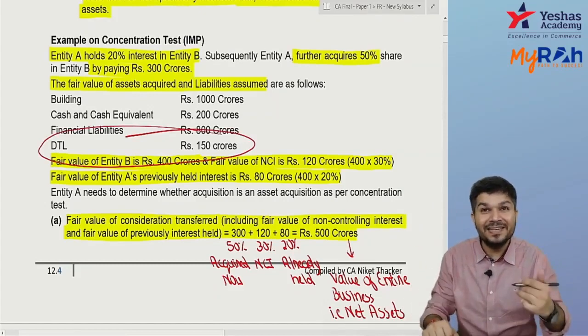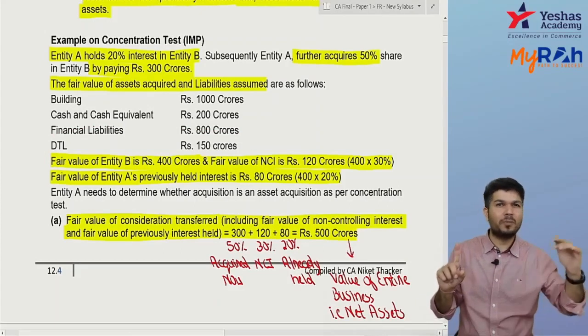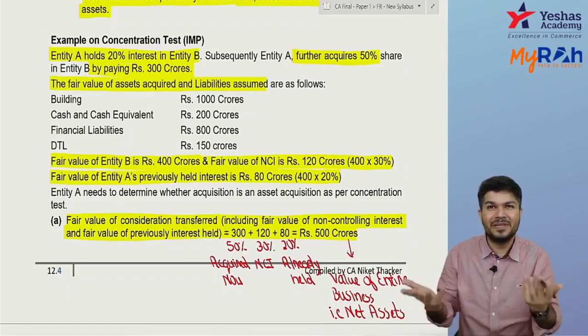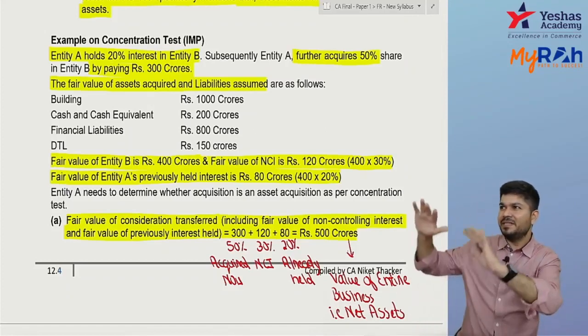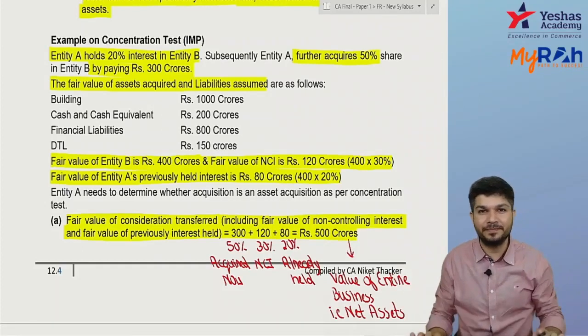If you consider DTL as a liability, there will be a goodwill arising due to DTL. Very simple. If DTL is in liability, net asset goes down, we are paying the same amount, and opposite there will be a goodwill coming up.